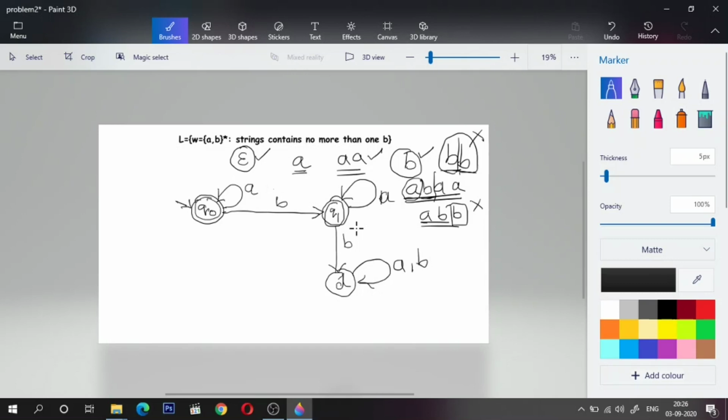Now, for example, if I have AB, is this accepted? Yes. Q naught upon A, I'll remain in Q naught. Q naught upon B, I'll go to Q1, accepted. What if I encounter A, B, B, B, A? This will be rejected. Let us see how. Q naught upon A, Q naught upon B, I'll go to Q1, which is accepted. Q1 upon B, I'll go to the dead state. Now in the dead state, I'll encounter B and A, I'll remain in the dead state, so this will be rejected. Okay. We'll see a few more examples.